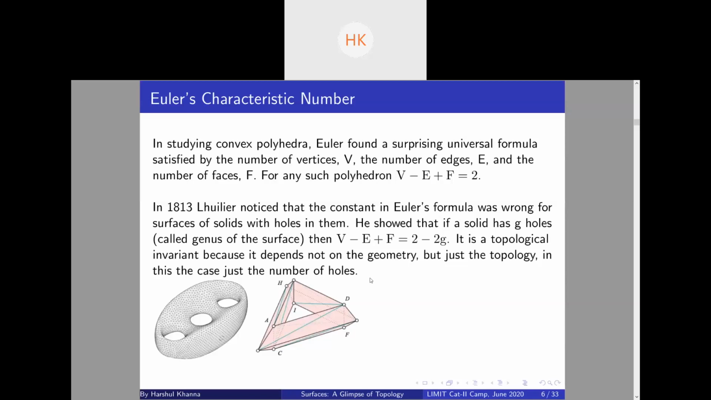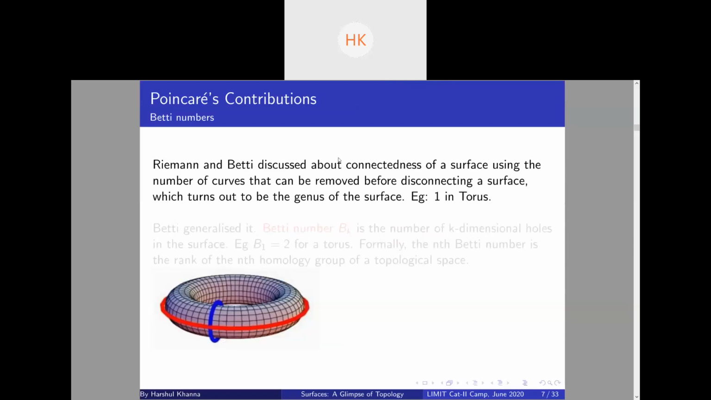So he noticed that V minus E plus F is still an invariant, but the constant, that is 2, changes with the number of holes. The number of holes we call the genus of the surface. For example, in a torus the genus is 1, in a double torus the genus is 2, and so on. The genus of a sphere is 0, right? So he noticed that V minus E plus F is equal to 2 minus 2G, where G is the genus of the surface. It is a topological invariant because again it does not depend on the geometry, but just the topology, which in this case is the number of holes.